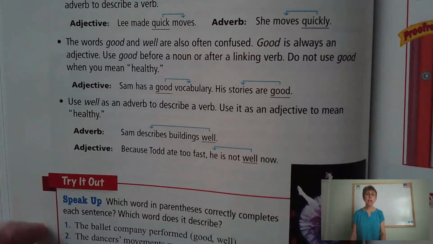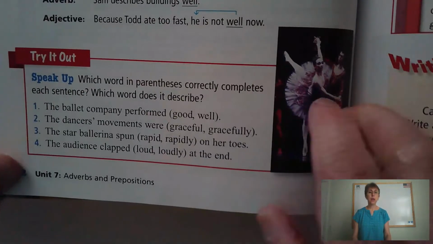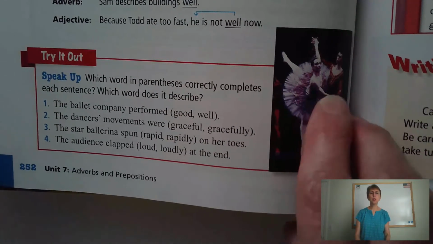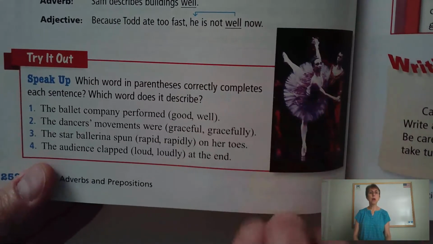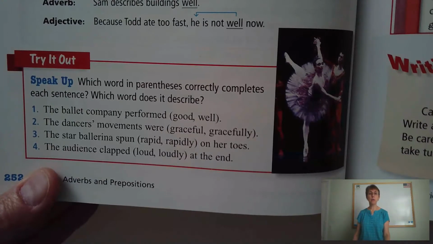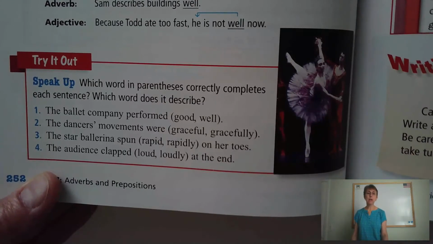All right, let's take a look down at the bottom. Which word in parentheses correctly completes each sentence? Which word does it describe? So number one, the ballet company performed how? How did they perform? They performed well. The dancers' movements were graceful. The star ballerina spun rapidly on her toes. The audience clapped loudly at the end.